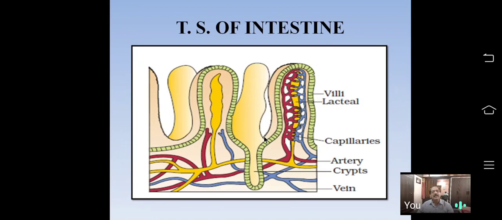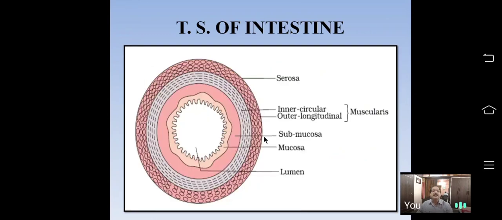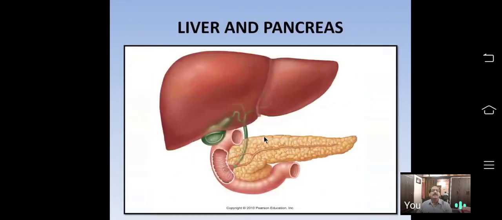So here, the small intestine receives, in its first part, the duodenum, bile from the liver and pancreatic juice from the pancreas. The small intestinal wall also has numerous glands, called crypts of Lieberkuhn.